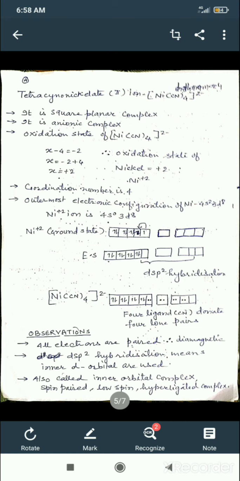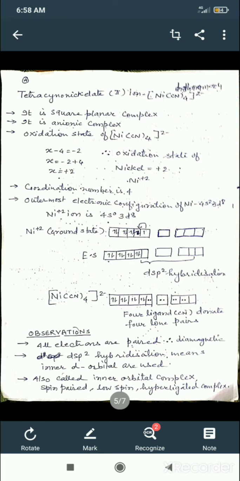It means that inner d orbitals are used, so it is also called an inner orbital complex. It is also called spin paired, sometimes called a low spin complex and hyperligated complex. So remember these words. Some books use inner orbital complexes; the same meaning is spin paired, low spin and hyperligated complex.